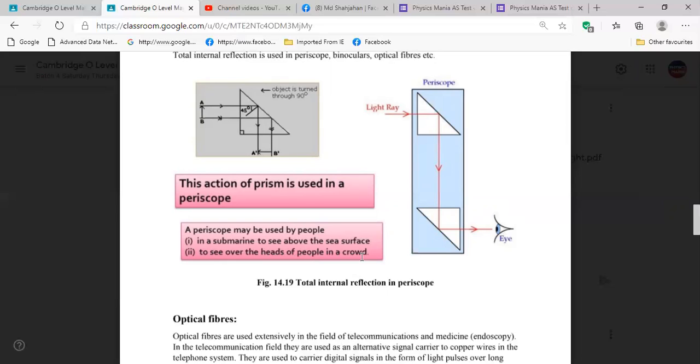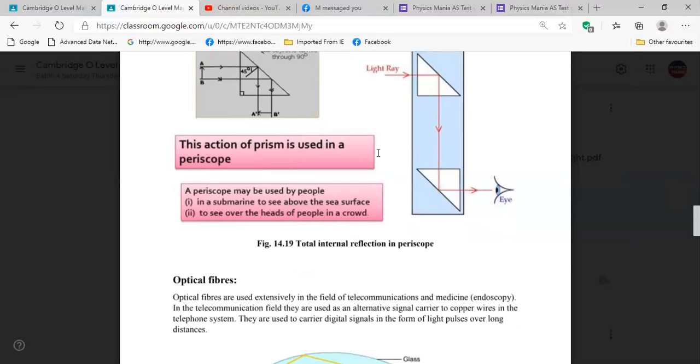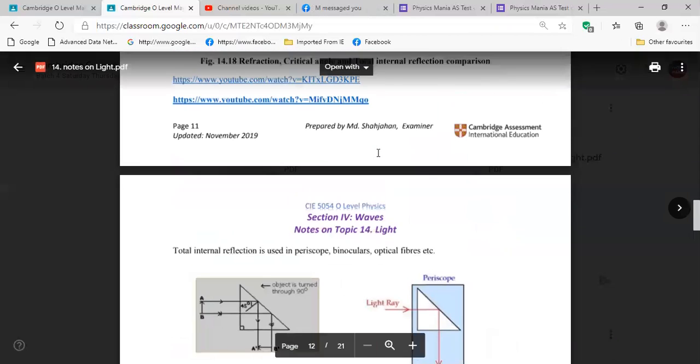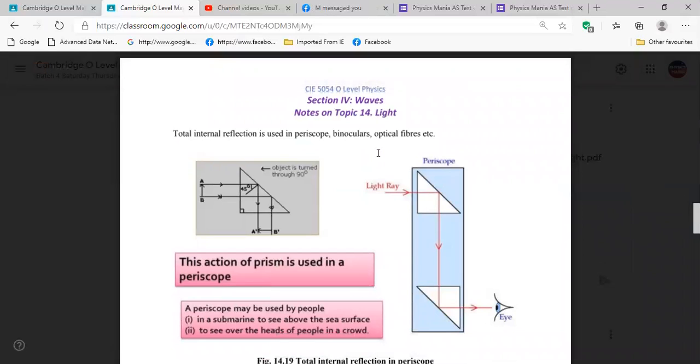With mirrors also you can make a periscope. Here we are placing the mirrors at a 45-degree angle in a cardboard box like that. So it's a simple thing, right? Periscope, you know, and these are the applications of total internal reflection. We are using it in periscopes, binoculars, then optical fibers.